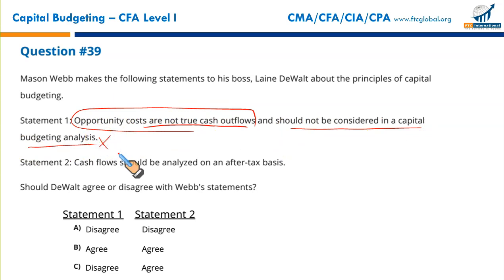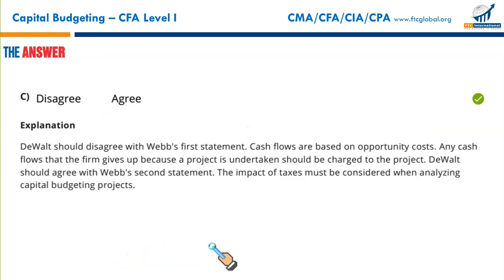No, this is wrong. Opportunity cost doesn't even result in any dollar outlay, but it's a relevant cost in decision-making. Decision-making without opportunity cost will bring you to a point where you make decisions based on an accountant's approach. We are not accountants, strictly speaking. In decision-making, we think like an economist. An economist considers opportunity cost of decision. So this is a wrong statement. Statement 2: Cash flows should be analyzed on an after-tax basis. That's a correct statement. So statement 1 I would disagree with, and statement 2 is fine. That makes C the correct option.